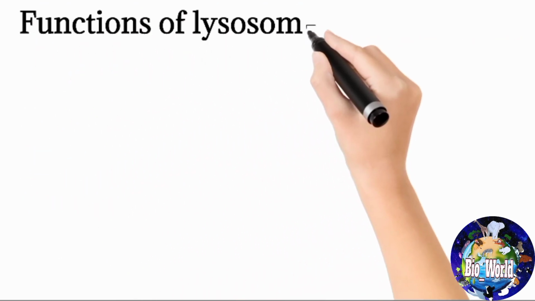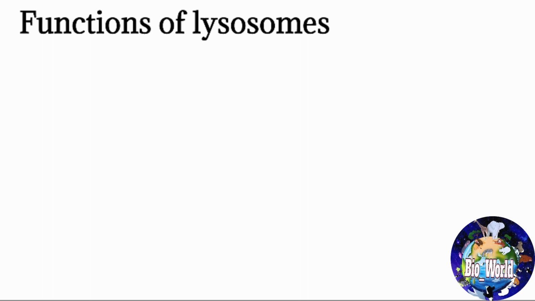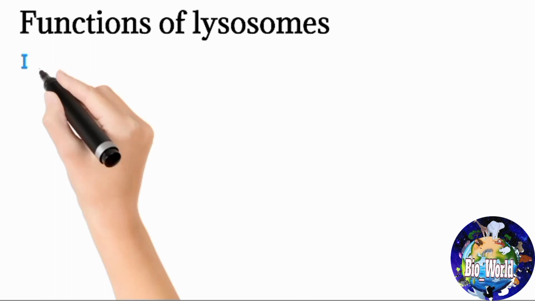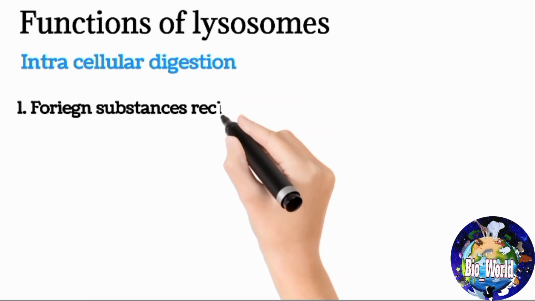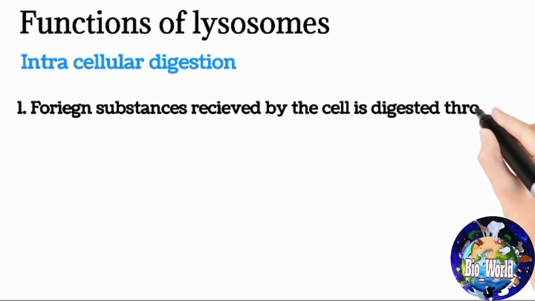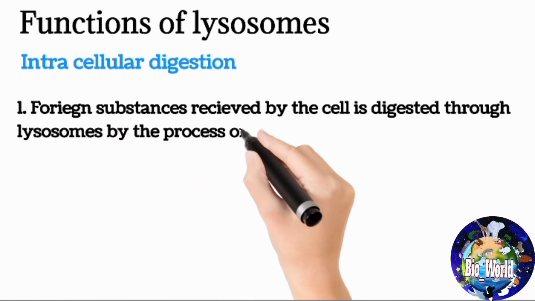Functions of lysosomes. Lysosomes act as the waste disposal system of the cell by digesting useless materials in the cytoplasm from both inside and outside the cell, such as intracellular digestion. Foreign substances received by the cell are digested through lysosomes by the process of phagocytosis.